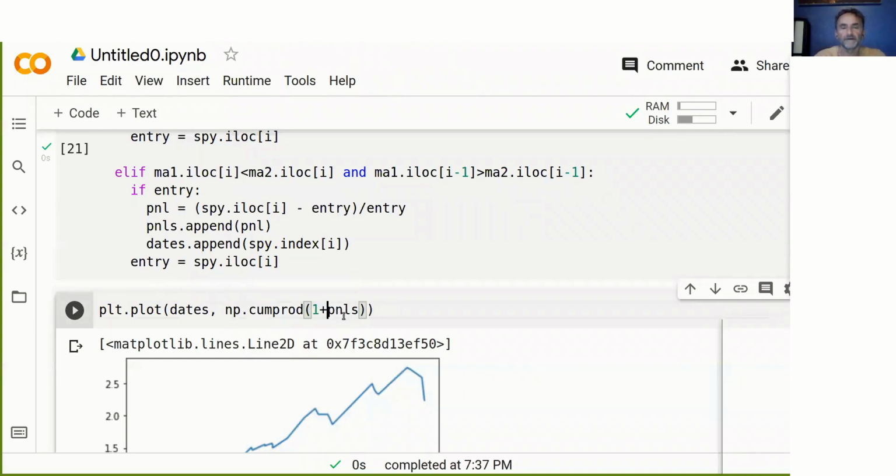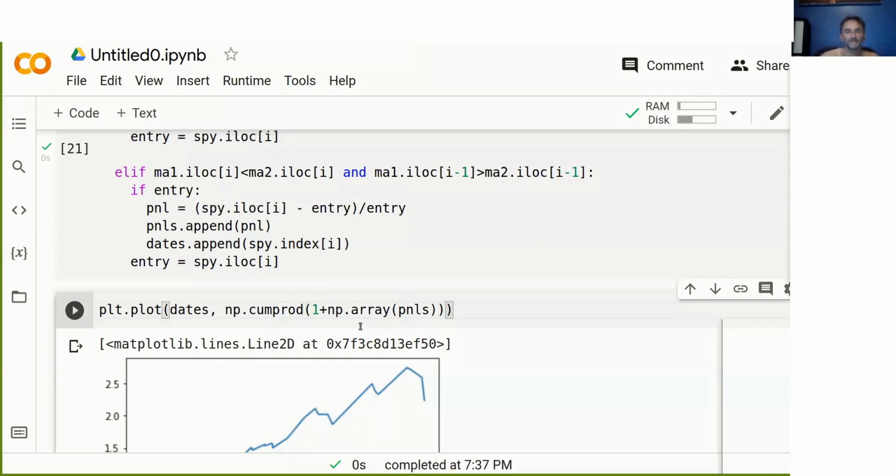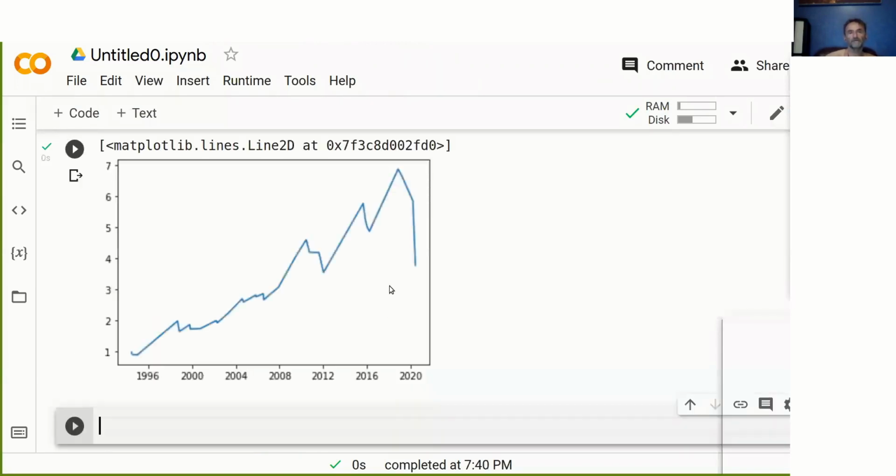And because these P&Ls here I created as a list, we need to turn this into an array, because in NumPy arrays, we can just simply add a number 1 to each one of those numbers in the array. And then with this cumulative product of 1 plus array, we can actually produce the cumulative sum of this. And this is what you see here. This is the cumulative P&L.